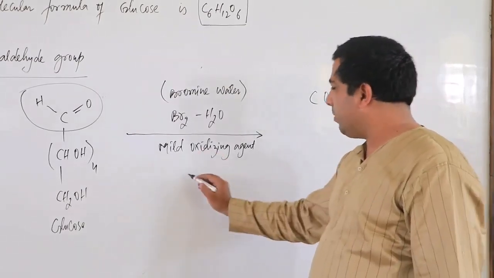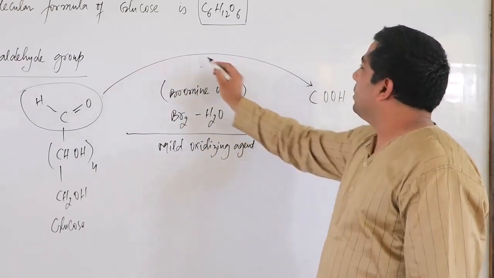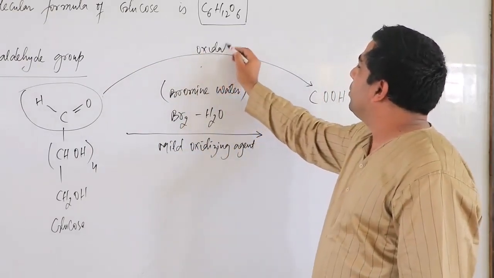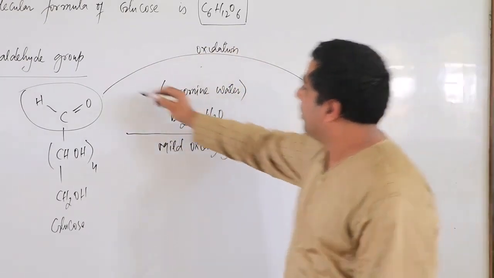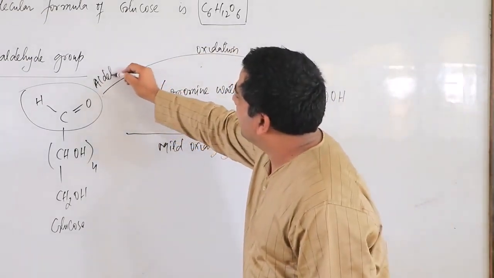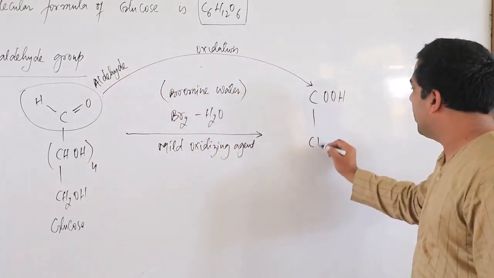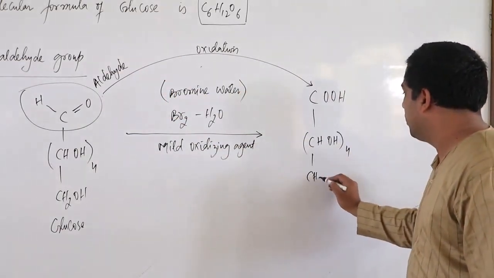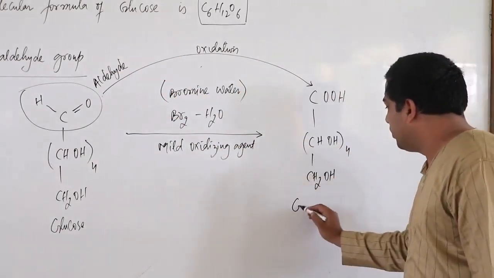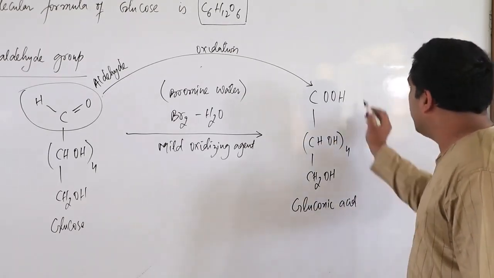So what is happening here, my dear friends? Oxidation. Aldehyde is converted into carboxylic group. I will write down the rest of the formula. This molecule is known as gluconic acid. You can have a look.